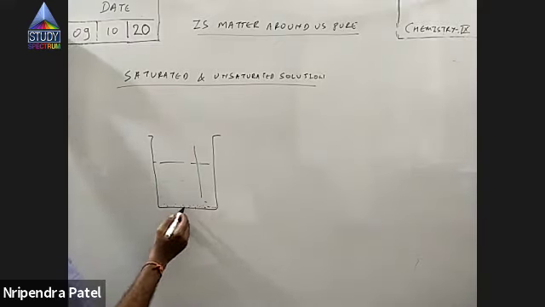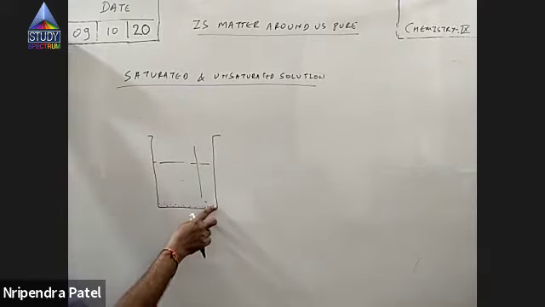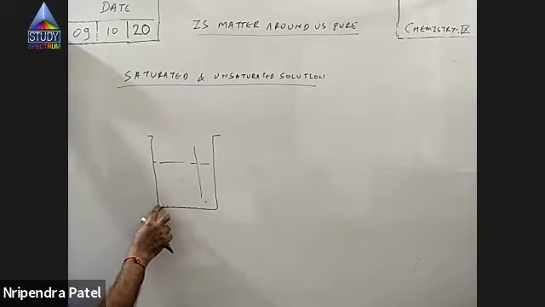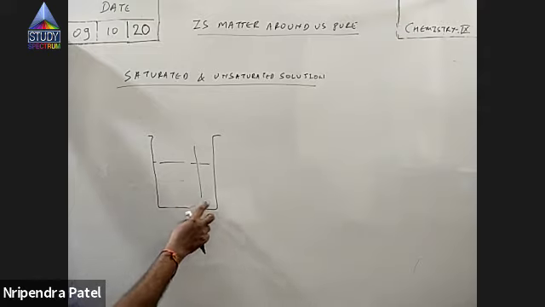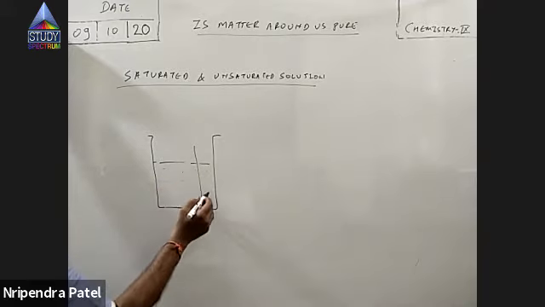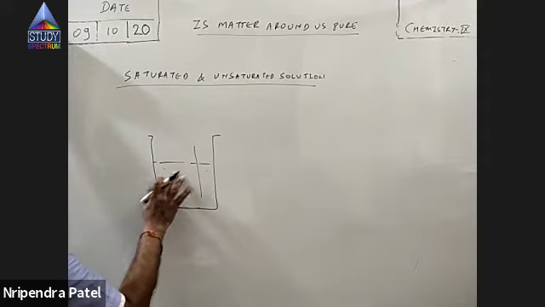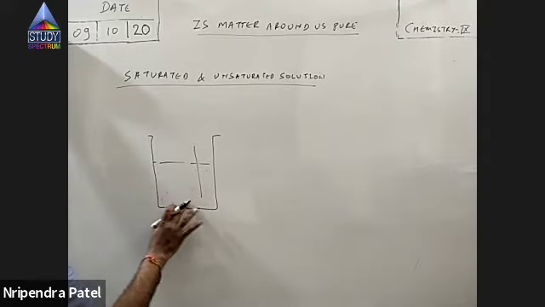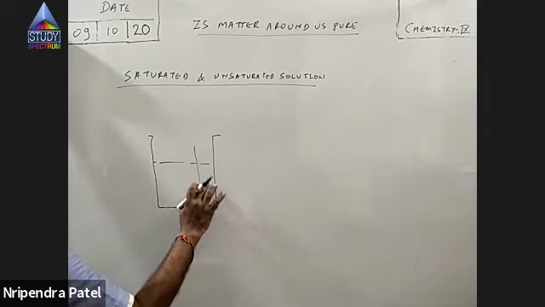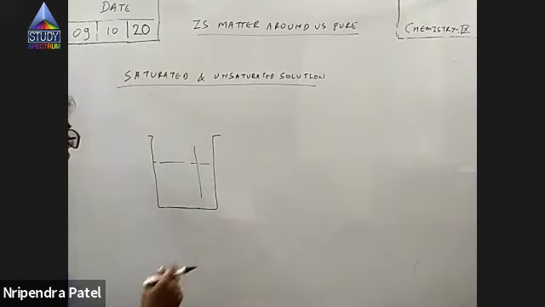Now you start stirring this mixture, you'll see the salt disappears. Salt is no more in solid state. That salt gets dissolved in water and actually now is in liquid phase and you cannot see it.